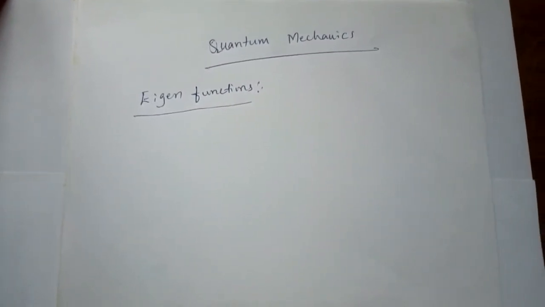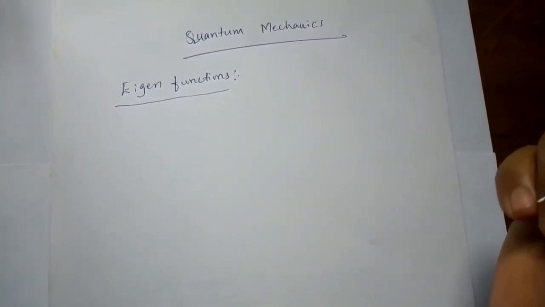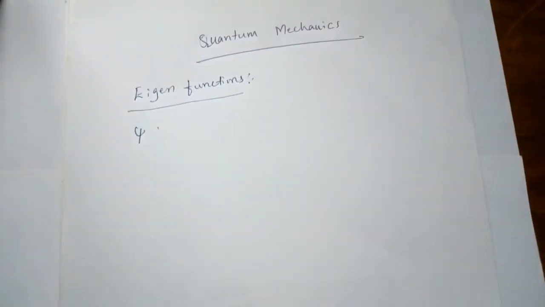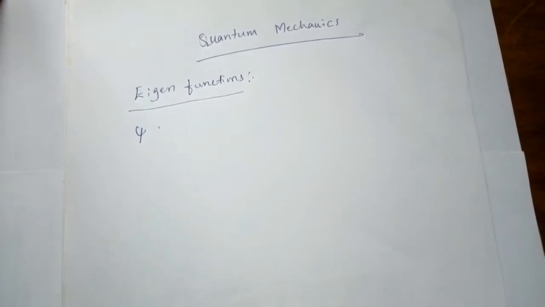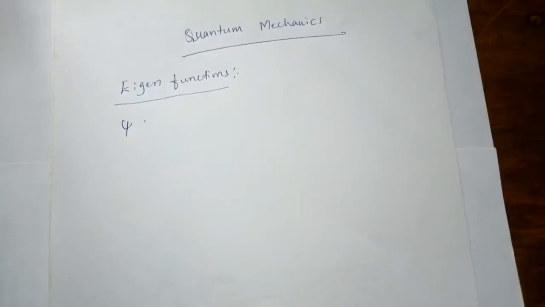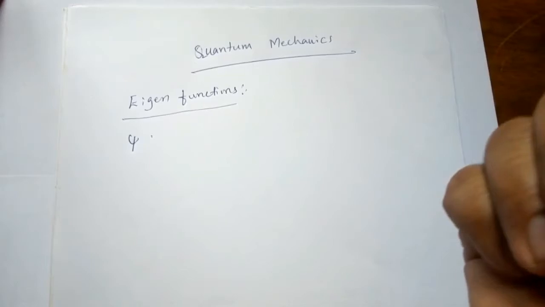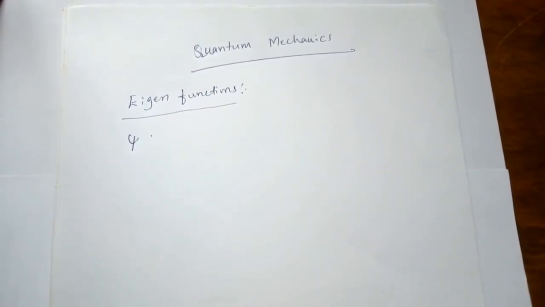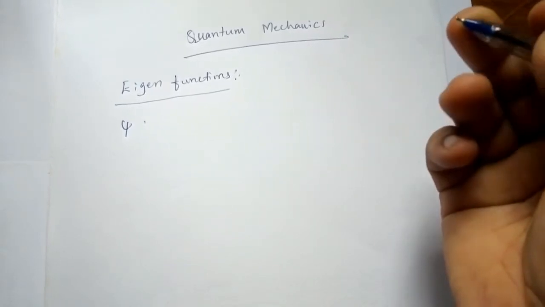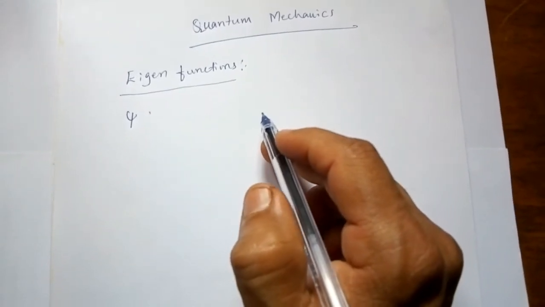In order to solve the Schrodinger wave equation, you have to find out the wave function psi. To find the wave function psi, the Schrodinger wave equation has to be solved. But you have seen it is a second order differential equation. There are several solutions, but all of them may not be the correct wave function which we are searching for.